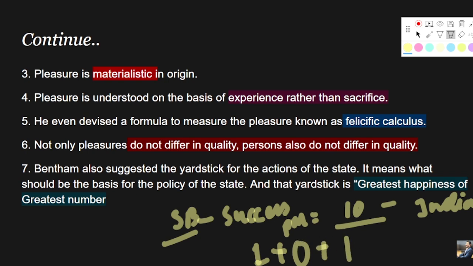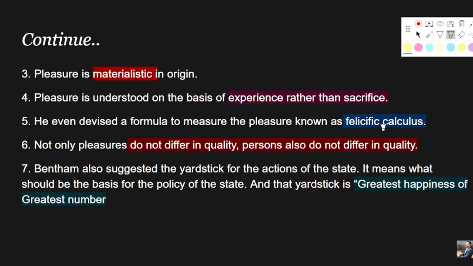Likewise, either it will be 1 or it will be 0, right? And hence if it gets the majority of votes, like 6 or 7 or more than half, it will be considered a success program, and if it does not get a majority of votes, it will be regarded as a failure, right? So this is what Bentham's idea of felicific calculation was. He said that pleasure can be calculated in arithmetic terms, right? So this was the idea of felicific calculation.